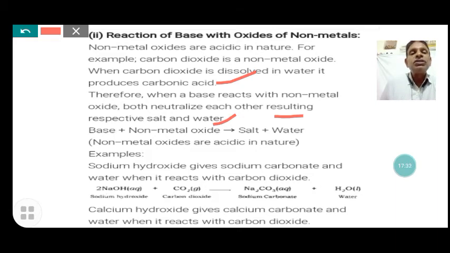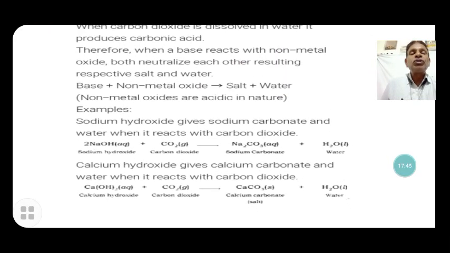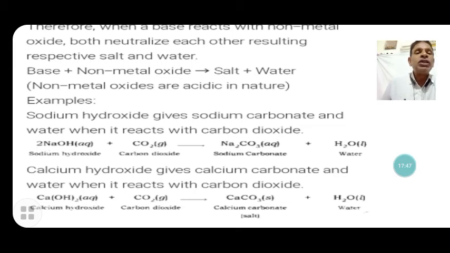Base plus non-metal oxide is a type of neutralization reaction which gives salt and water. Example here: sodium hydroxide gives sodium carbonate and water when it reacts with carbon dioxide. Carbon dioxide is acidic in nature, acting as an acid, and sodium hydroxide is a base, so it is just like an acid-base reaction, that is, a neutralization reaction, and forms sodium carbonate, which acts as a base, and water. This is the reaction of sodium hydroxide with carbon dioxide.